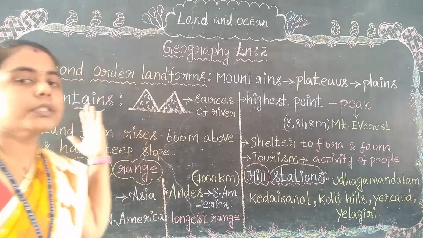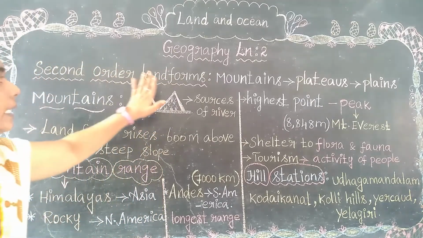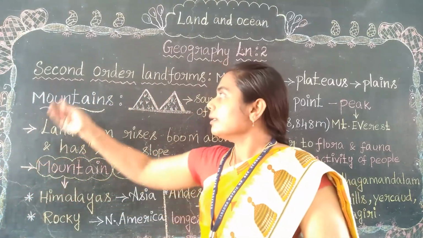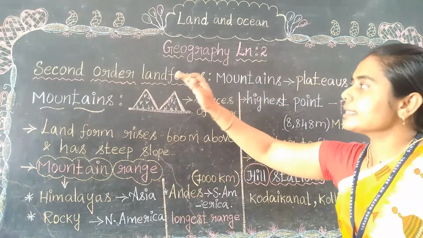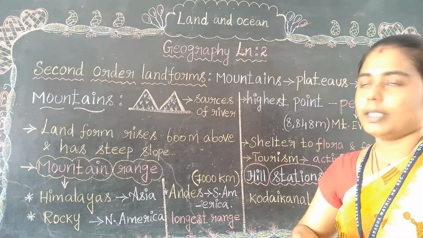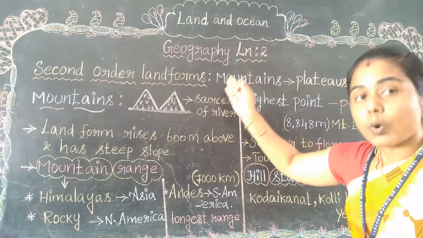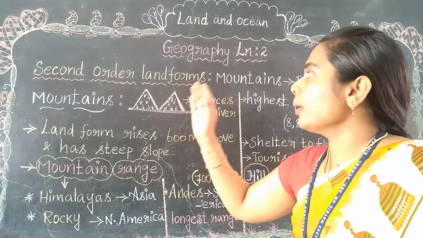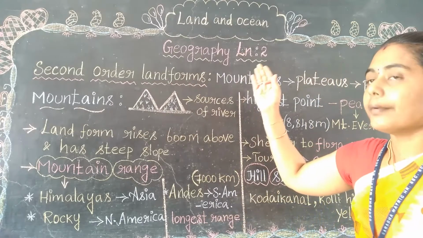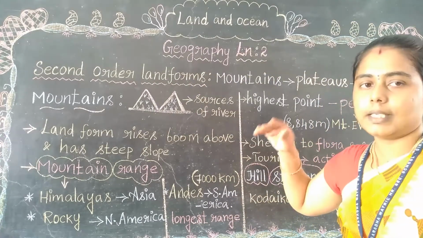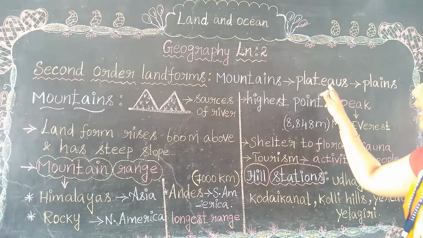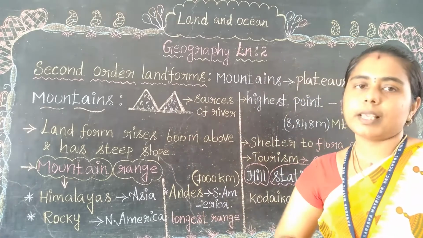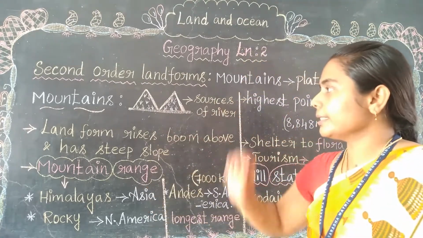So what we are going to learn is second order landforms. We have three orders in landforms. See what the second order landforms consist of. Mountains consist of plateaus and plains. Second order landforms refer to mountains, plateaus and plains. Let's see deeply about the mountain.